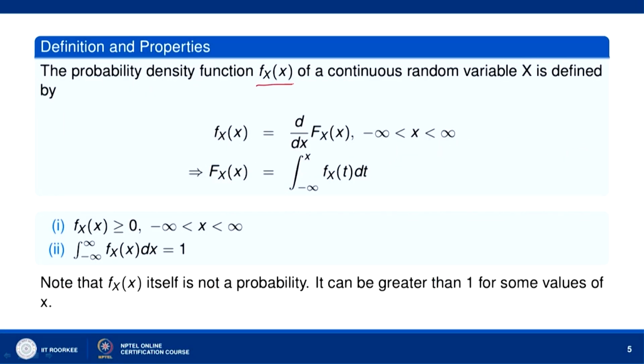So, the probability density function f_X(x) of a continuous random variable is defined as d over dx of F_X(x), where x varies over minus infinity to infinity. From this equation one can see that F_X(x) is the integral from minus infinity to x of f_X(t) dt. Since F_X(x) is a monotonically increasing function, its derivative must be non-negative. This follows because F_X(x) is monotonically increasing.